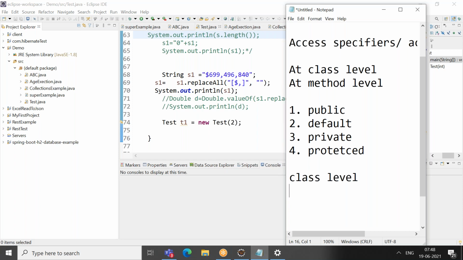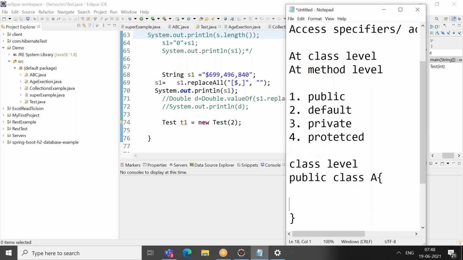But assume that I want to apply the public access specifier at a class level. I will write public class name. Before writing the class name, I just mention the public access specifier. Then you are telling it that the class has public access. Whenever your access specifier is public, this class can be accessed within the package and outside the package. I think you know what a package is. It is nothing but a group of classes. You call it a package.